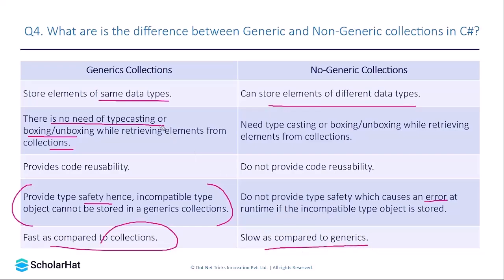Since they are performing type safety and boxing and unboxing is not required, the retrieval or insertion of elements in generic collections is fast as compared to the non-generic version. This can be asked in an interview in a different format, like explain the difference between generic and non-generic, or what do you understand by generic and non-generic collection. So you have to give the content from this table as an answer in your interview.